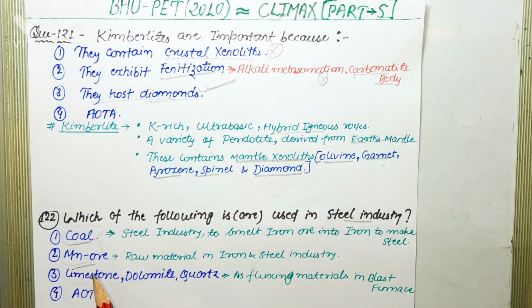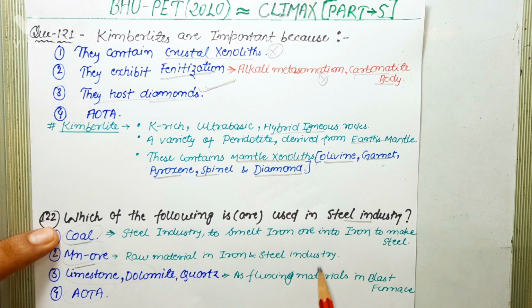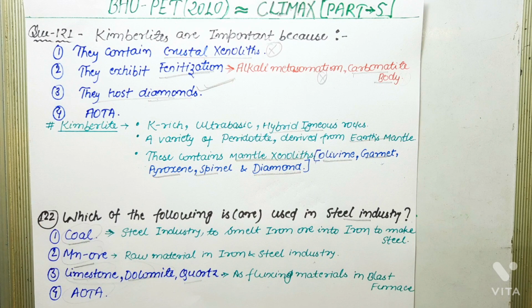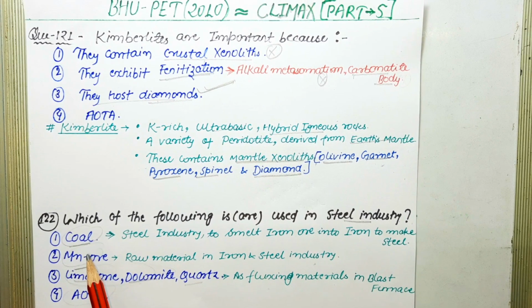Manganese ore is a raw material in steel industry and it is used in the form of ore as such and as ferromanganese. It is also used for desulfurization and oxygen control of the melt, and it also improves the strength, toughness, hardness and workability of the steel. Next option says limestone, dolomite and quartz. Limestone and dolomite are used as fluxing material in the blast furnace in steel industry, while quartz is used as pebbles in rotating ball mills for grinding metallic ores. So clearly all these are used in steel industry. So the correct answer is all of the above.